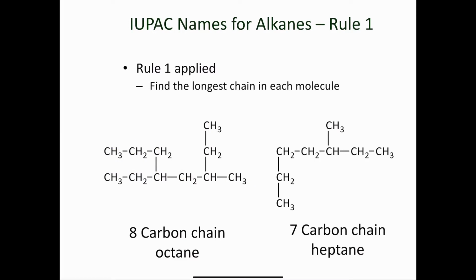If you look at the second example, it says that the longest chain has 7 carbons. This one's a little bit easier to identify, and you can see that it goes like this, this is the longest chain. And so you can see that we have something on the 3rd carbon here. And that something on carbon 3 is a methyl group.